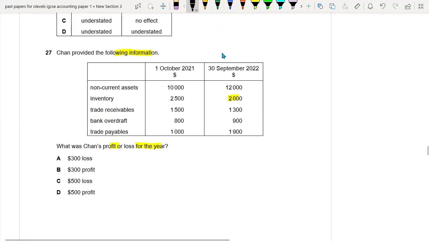Okay. So for 2021, total assets minus total liabilities.